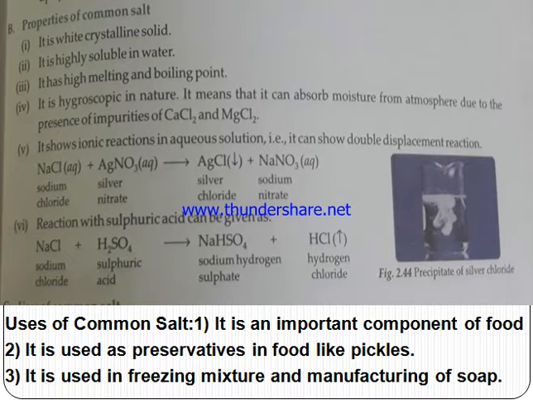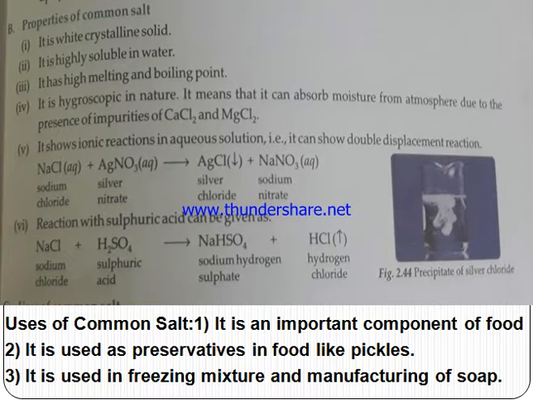They show ionic reactions. NaCl reacts with AgNO3 to form AgCl plus NaNO3. Many more reactions are there. It reacts with sulfuric acid to form sodium hydrogen sulfate and HCl gas.